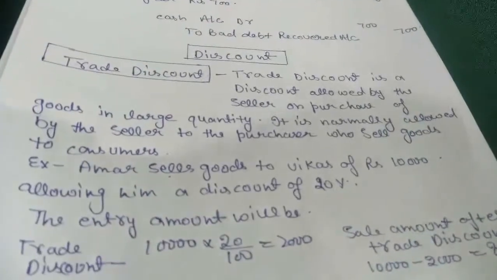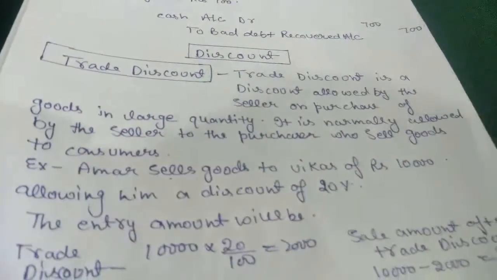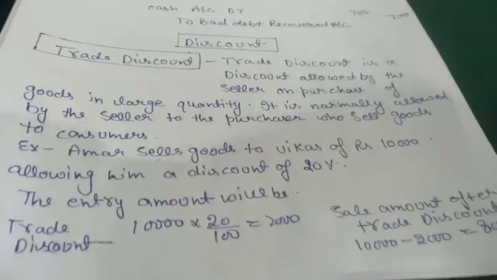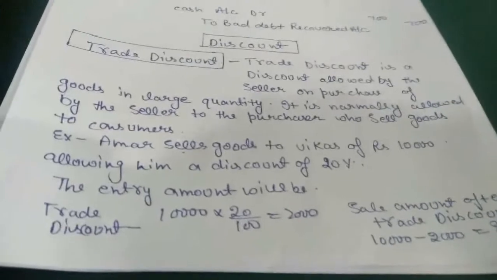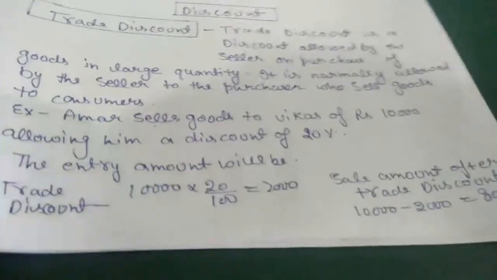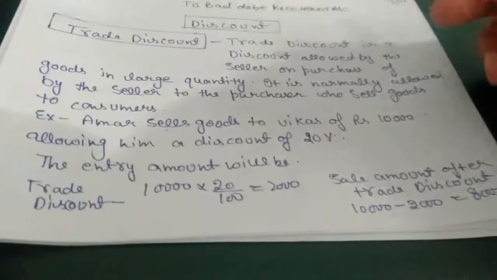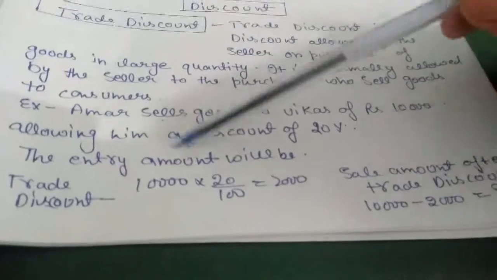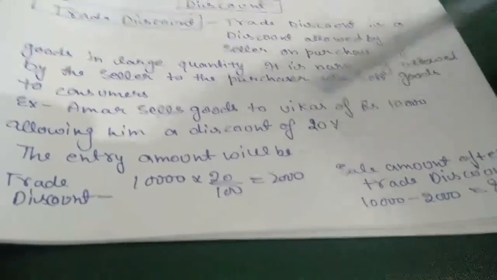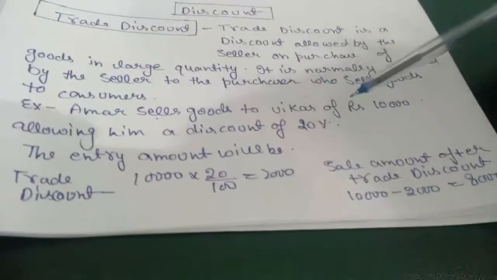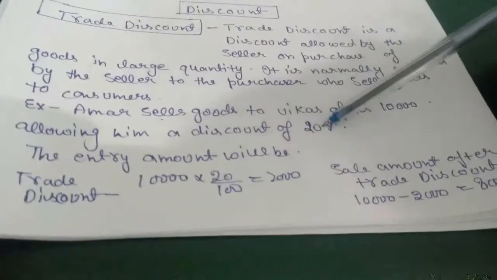So it is basically only when we purchase goods in large quantity that the seller allows a trade discount, which is directly minus from the amount. Example: Amar sells goods to Vikas of rupees 10,000, allowing a discount of 20%. So Amar sold goods to Vikas and allowed him a discount of 20%.